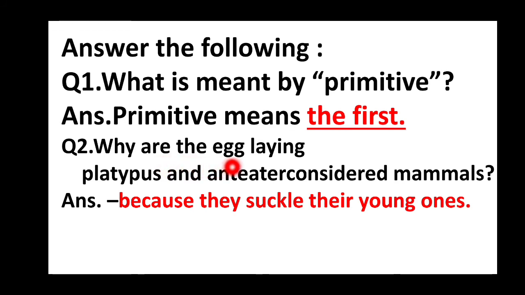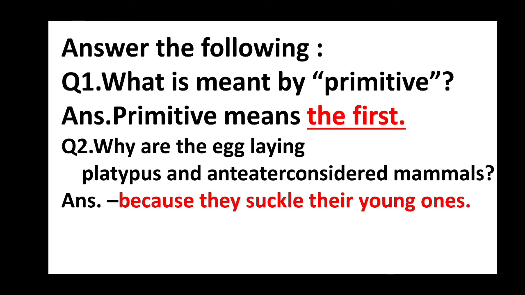Why are the egg-laying platypus and anteater considered mammals? Answer, because they suckle their young ones.